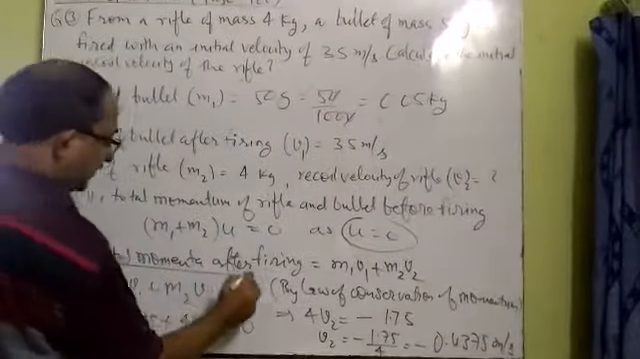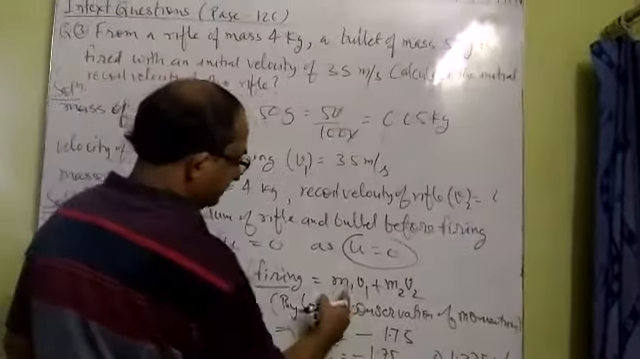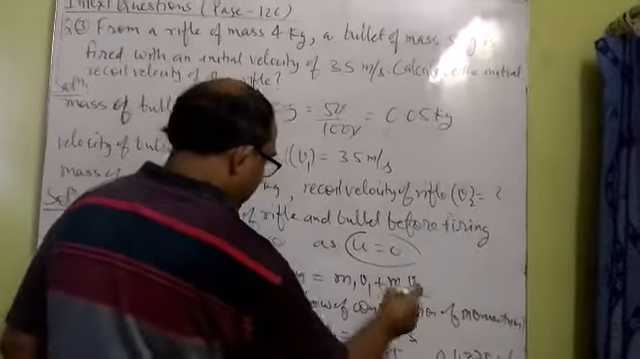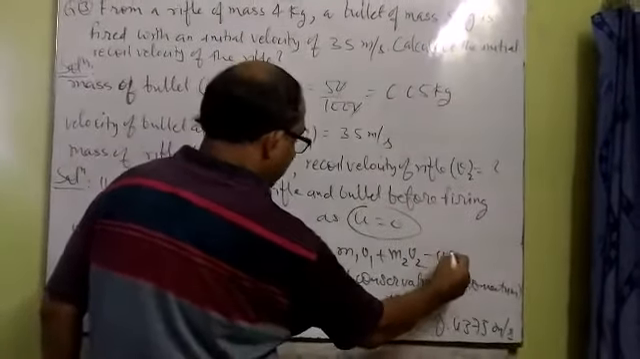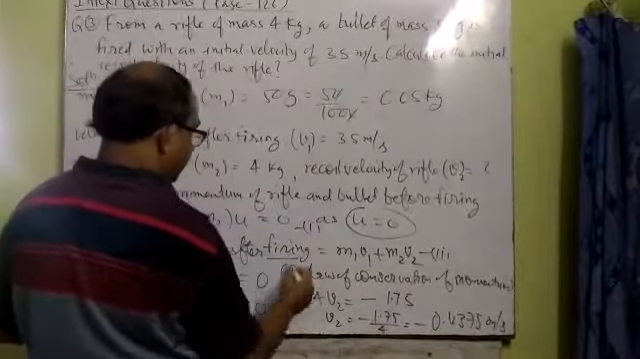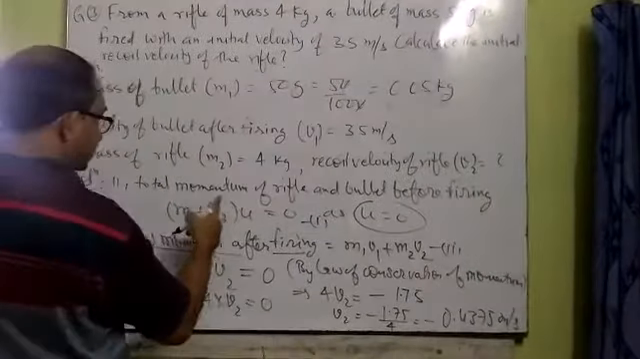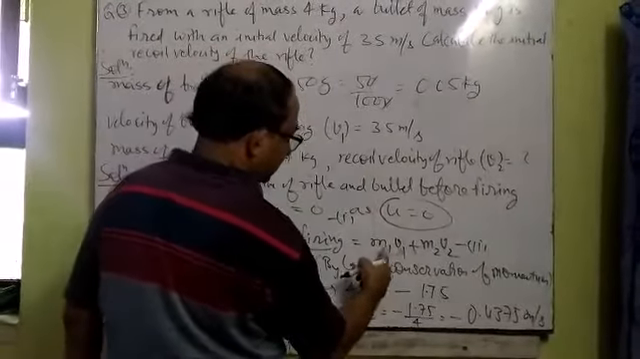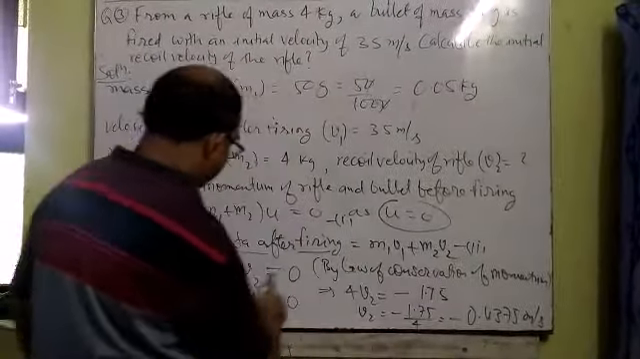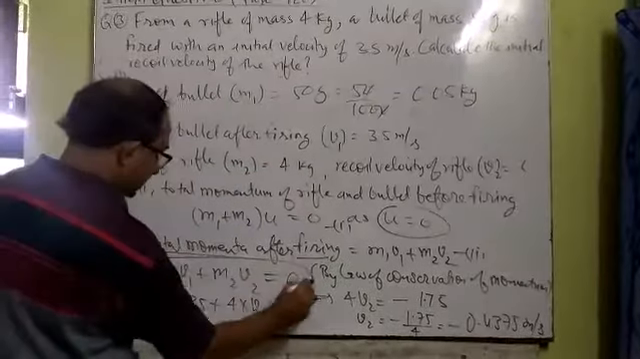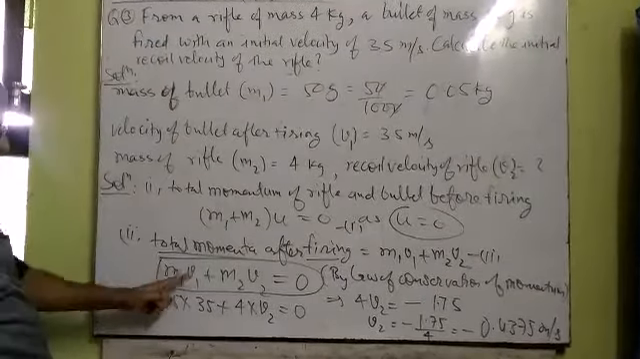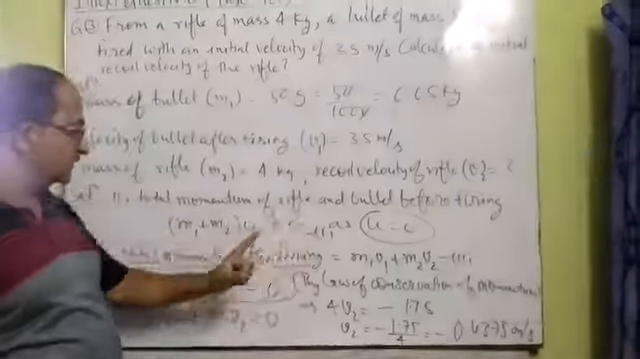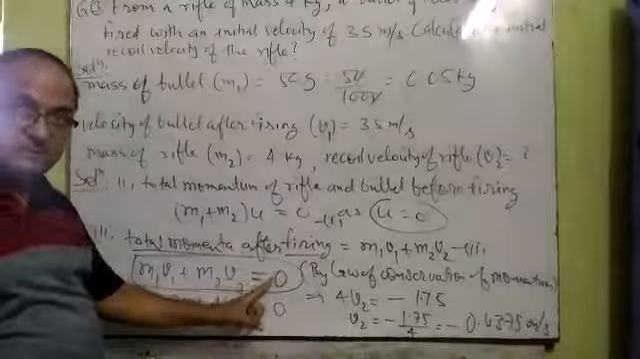Now the total momentum after collision, after firing, is m1 v1 plus m2 v2, because both are moving separately. Now by the law of conservation of momentum, we can compare these two equations. Total momentum before collision is 0, total momentum after collision is m1 v1 plus m2 v2. Both will be equal, so we will get an expression for firing of the bullet. m1 v1 plus m2 v2 will be 0. Before collision the total momentum was 0, so after collision the total momentum will obviously be 0.